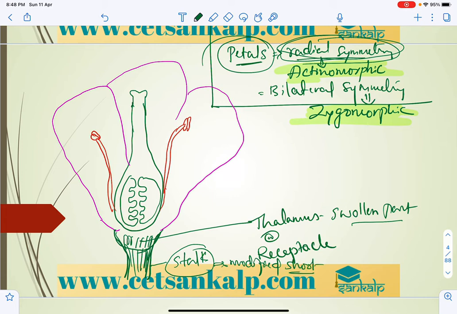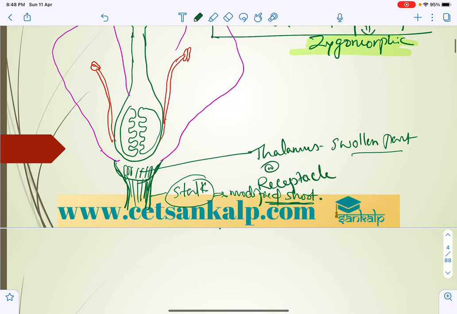It forms a floral axis on which all the whorls are arranged, and it holds the different whorls of the flower. So this is the thing you have to keep in mind.